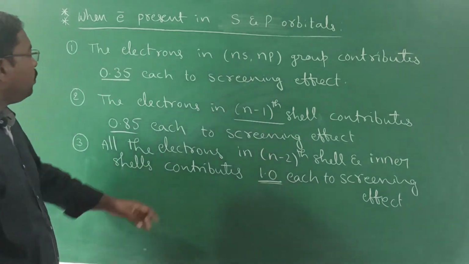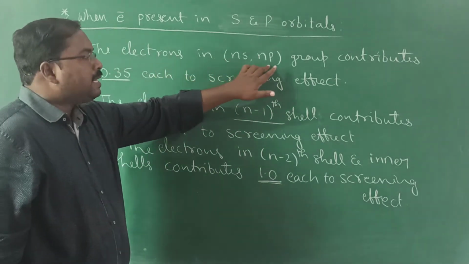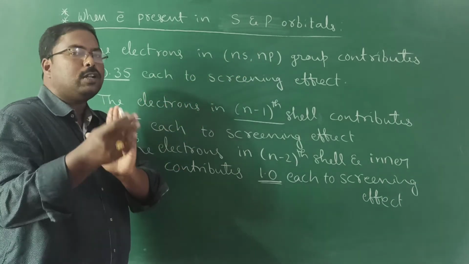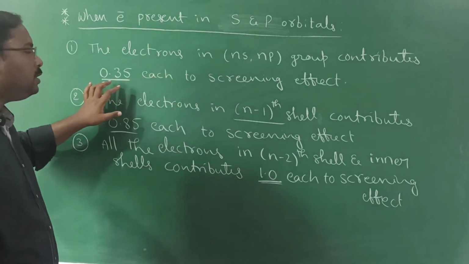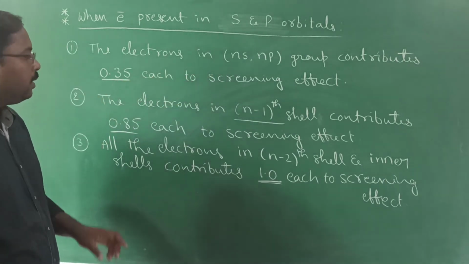So what are these three rules? The electrons in the ns and np, meaning in the same outermost orbit, all those electrons contribute 0.35 each.